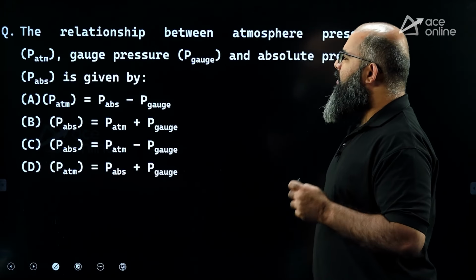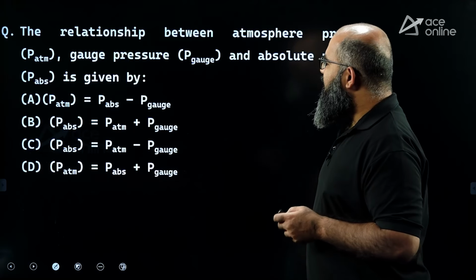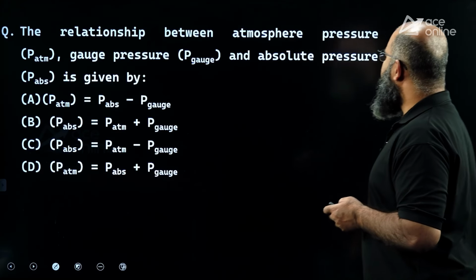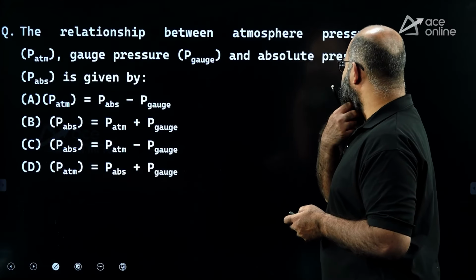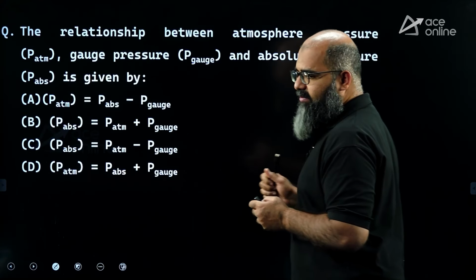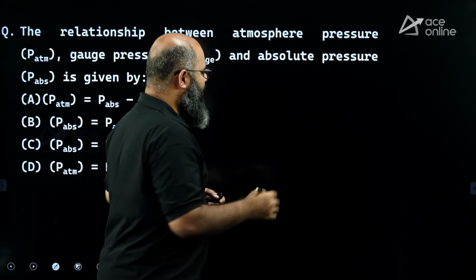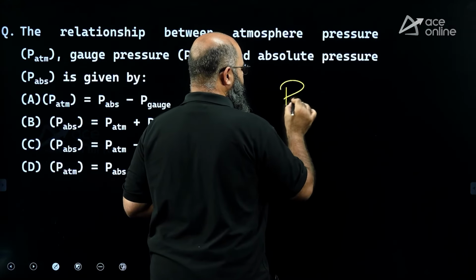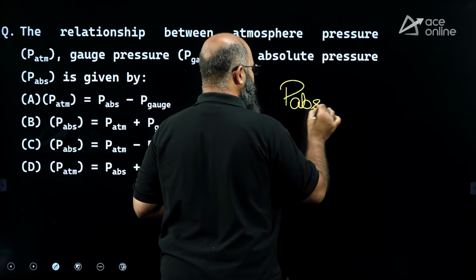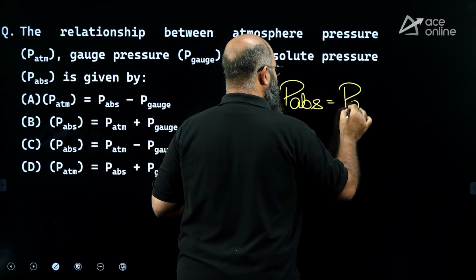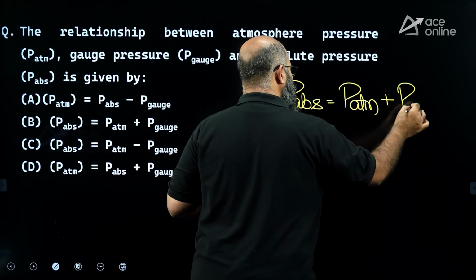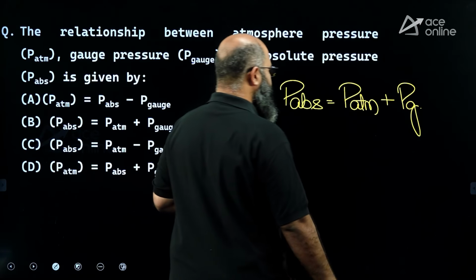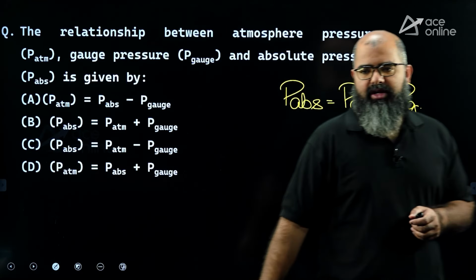This is a very, very commonly asked question in SSC JE. The question is saying the relationship between atmospheric pressure P atm, gauge pressure P gauge, and absolute pressure is given by. Remember the result: P absolute is equal to P naught, which is basically P atmosphere plus P gauge.